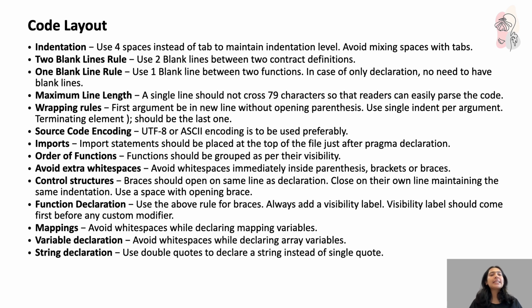Maximum line length is supposed to be 79 characters, the upper limit, so that readers can parse the code efficiently. Wrapping rules: the first argument should be on a new line without an opening parenthesis. Use a single indent per argument, and the terminating element should be the last one. Source code encoding: UTF-8 or ASCII encoding, whatever you call it.